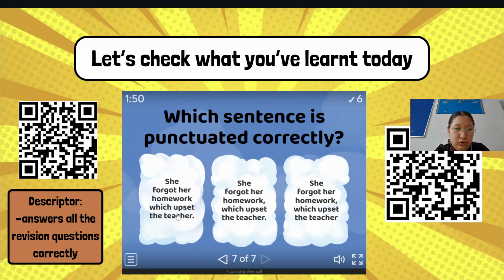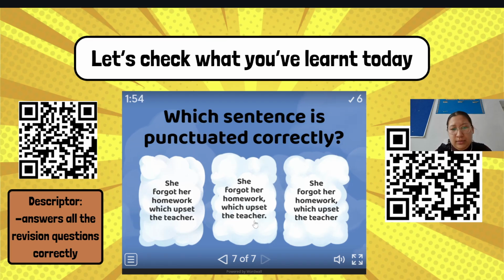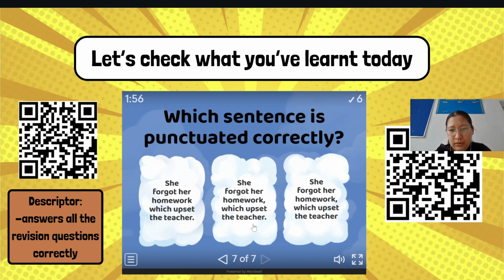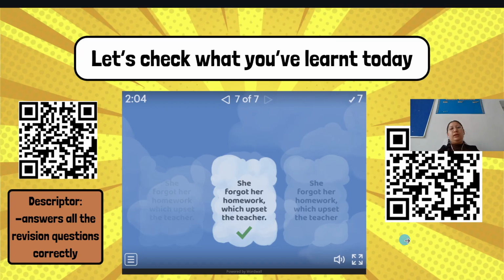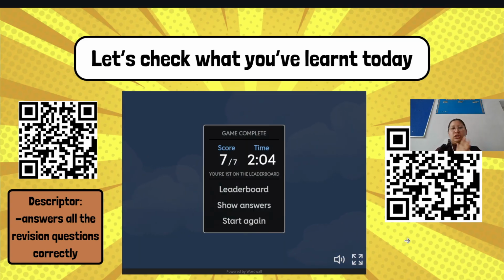She forgot her homework, which upset the teacher. Which upset the teacher? Okay, so see that you don't have a period here. So the correct answer will be this one. Right? So we answered all the questions correctly.